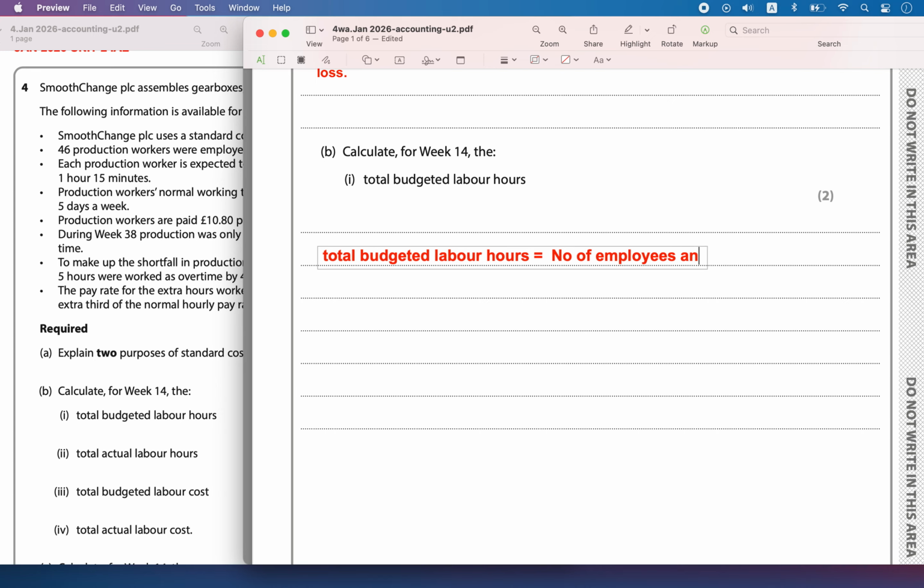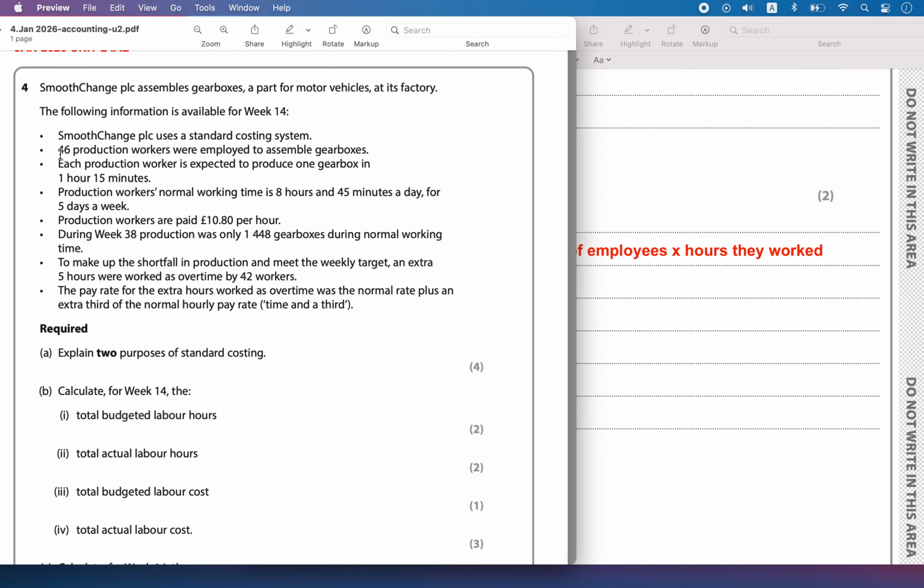The total budgeted labor hours is equal to the number of employees into the hours they worked.